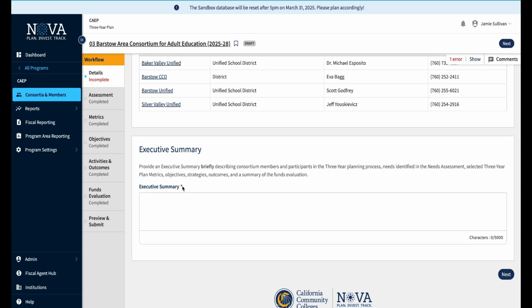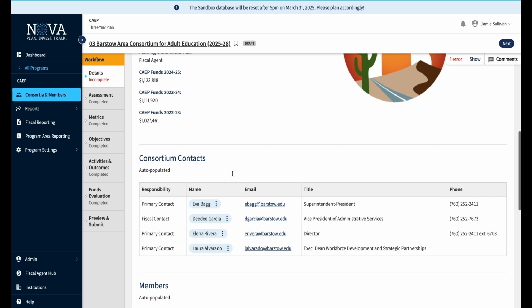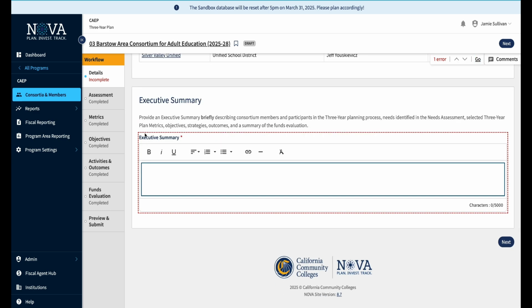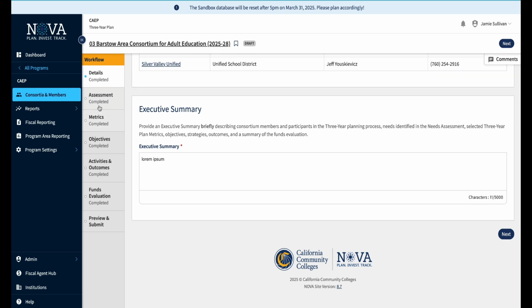So you can either go through there and find what you need to fill out that way, or my favorite way to do it is you come up here, you see one error, you click on show, you go down there, and you can see this outline in the red box. So we are going to fill out this. We have entered our required data for the details tab, and we can move on to the assessment tab.